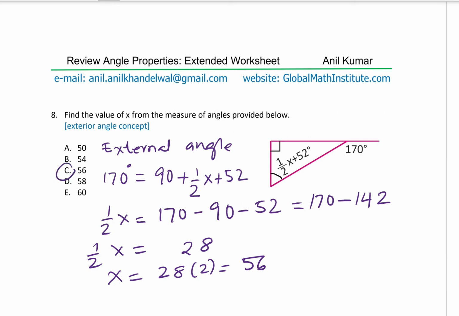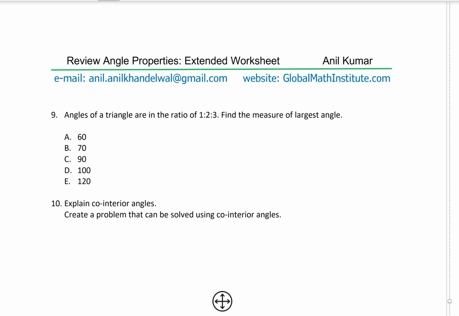Correct? The next question here is, angles of a triangle are in the ratio of 1:2:3. Find the measure of the largest angle. Now in this particular case, we know the ratio. Ratio is 1:2:3, right? So that gives you a total of how much? 1 plus 2 is 3, 3 plus 3 is 6.